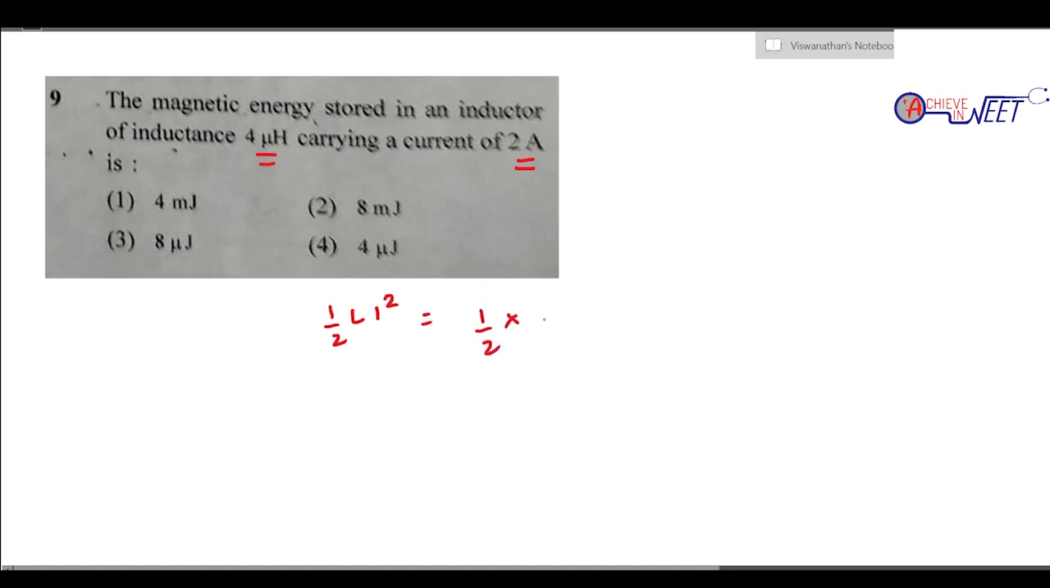So half into L is 4 into 10 power minus 6 into 2 into 2. 2 into 2 that is 4. So 2 cancels. 4 into 2 is 8. So 8 into 10 power minus 6 joule or 8 microjoule. So this should be option 3. Okay, so we'll go to the next question.